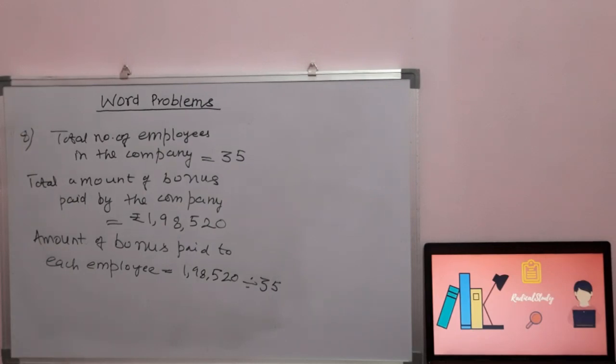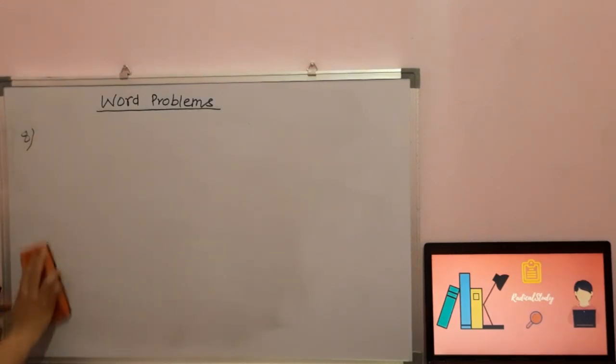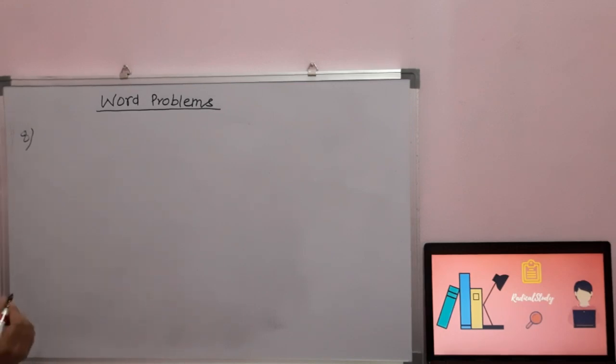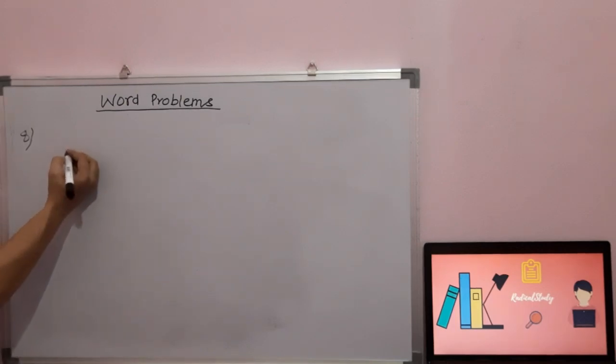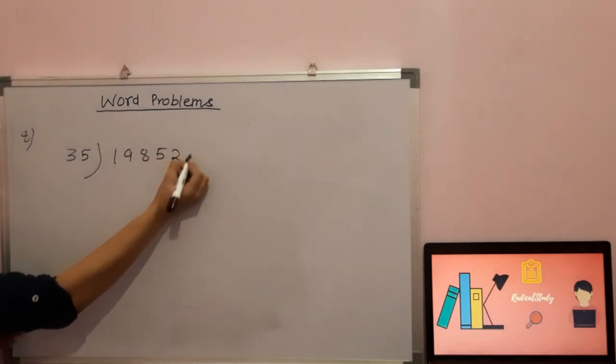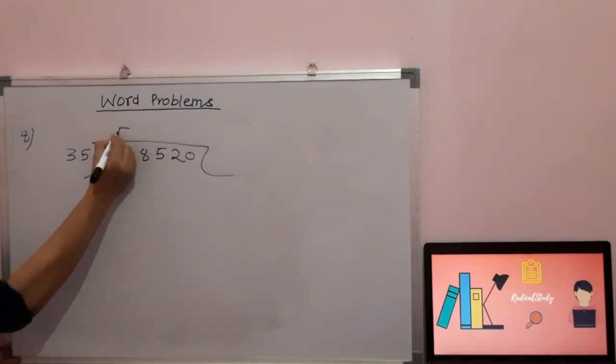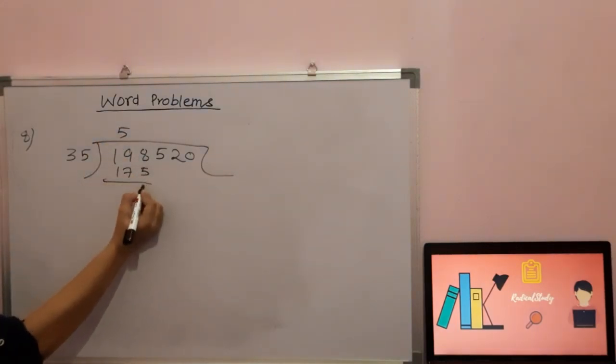Now once you divide, what will be the answer? I am going to perform the divide in front of you. So please pay attention students. Firstly I will rub it. I hope you all have noted down this information, whatever I have written on the board. Please sit with your classwork copies and pen so that you write everything at the same time and do not waste your time in doing rough and fair. सारा काम आप direct fair कर सकते हैं. So I am performing the divide 198,520. Okay students. Now 35 5s are 175.